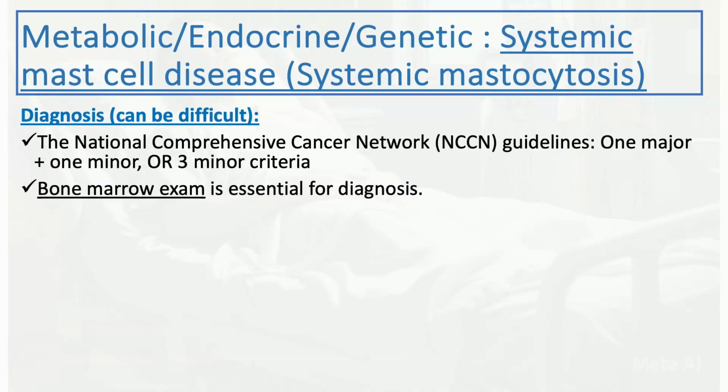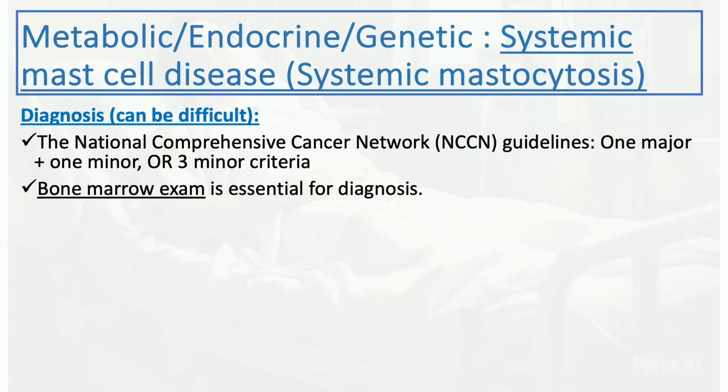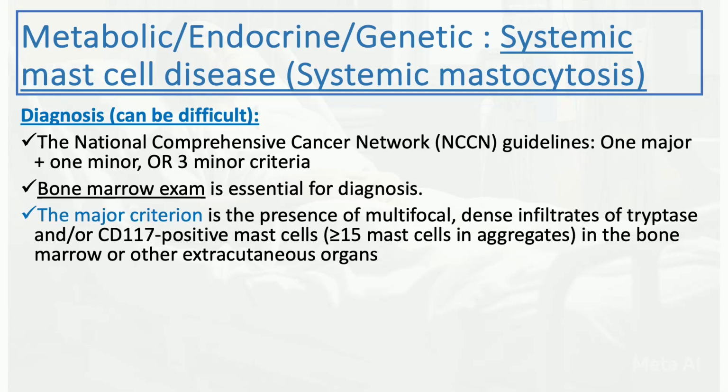Diagnosis, again, can be difficult. The National Comprehensive Cancer Network guidelines suggest to look for one major criterion plus one minor criterion, or three minor criteria. Bone marrow exam is really crucial, so it's needed for the major criterion. There's a characteristic pathological finding, including the presence of multifocal dense infiltrates of tryptase and/or CD117 positive mast cells, with more than 15 mast cells in aggregate seen in the pathology report. Again, this can be seen in the bone marrow or other organs, where biopsies were taken.